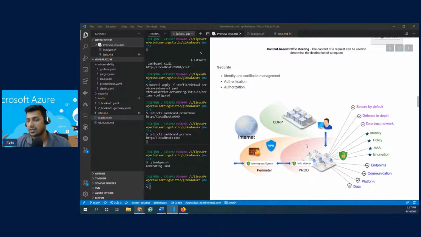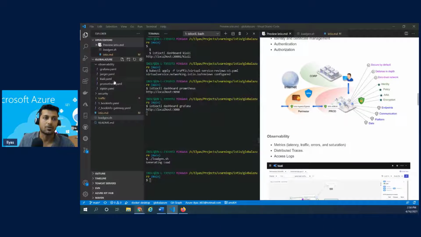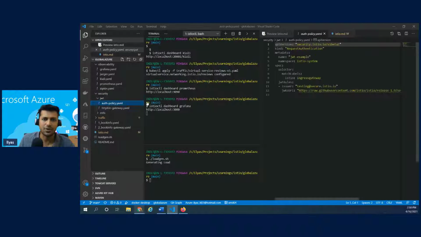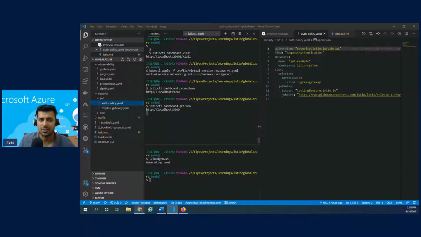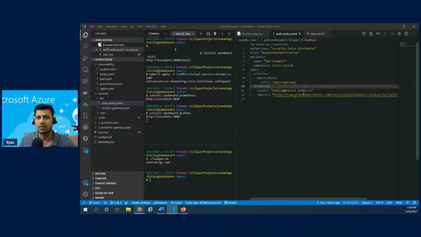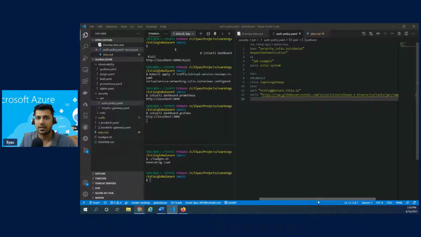That is one. And the second feature is JWT, right? Because more and more services are now using JWT-based authentication and authorization. Now we could offload that from the application and elevate it to Istio, right? So at the service level, we could evaluate or authorize the request calls. For example, here let me open the authorization policy that can be applied to one of the services. And here, what we are saying is there's an issuer, an application, and there is a JWKS URI.